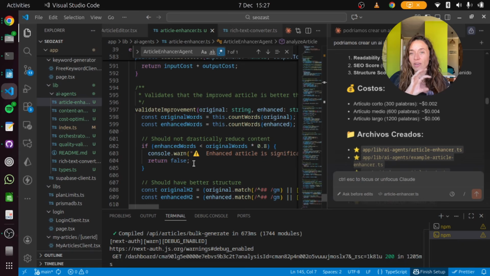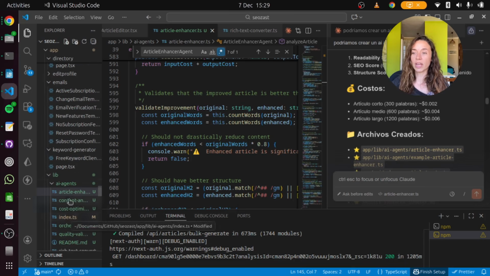I put them on AI, a few AIs like ChatGPT and Grok and different ones, and I asked them, can you please, as an SEO expert, compare these two articles and tell me which one is better and tell me the difference? And actually it turned out that the one with the agent was better than without.